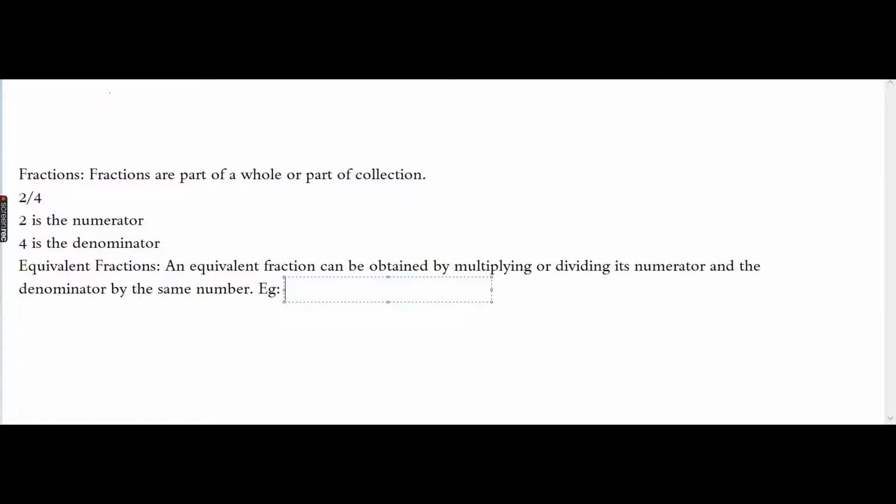I asked you, give me 3 equivalent fractions of this fraction.